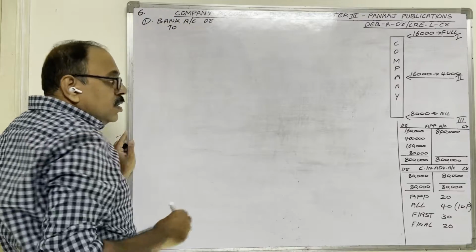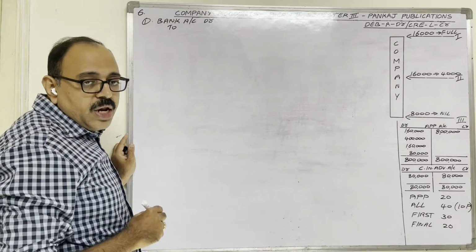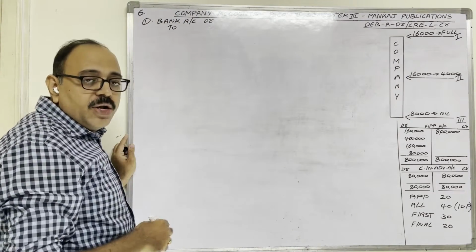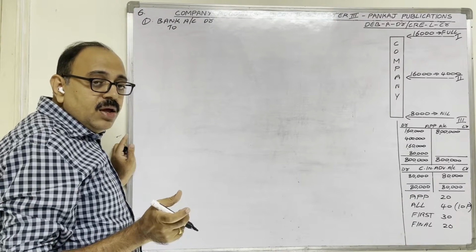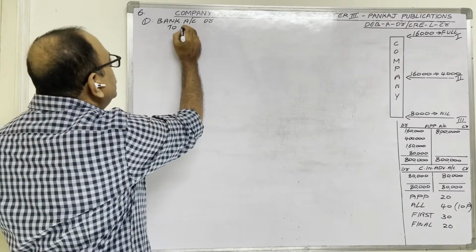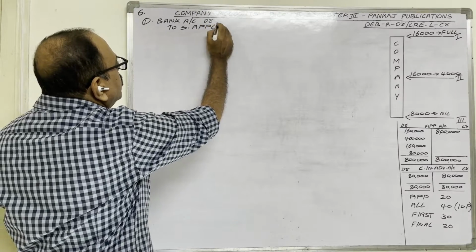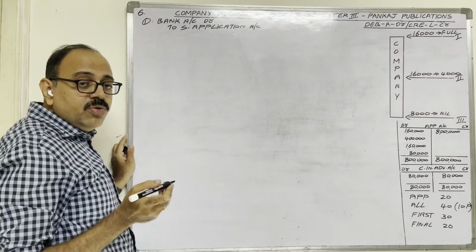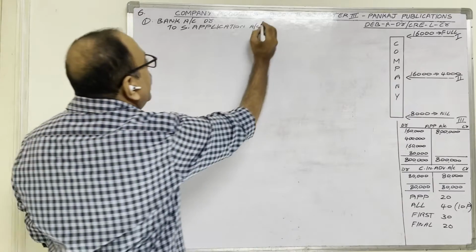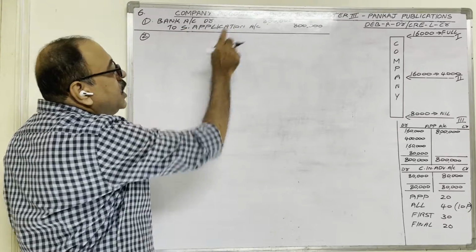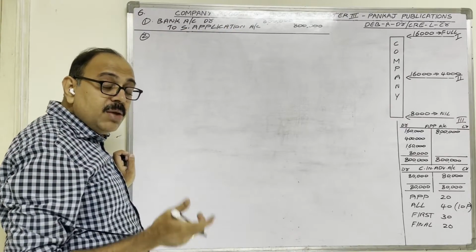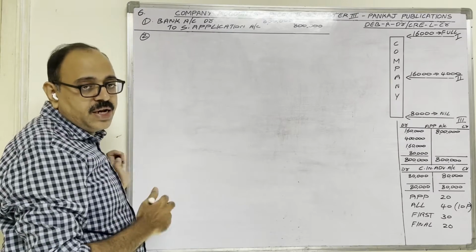Second, actually, applicants' names we have to credit. Applicants' names we cannot write now. So instead of that, a separate account known as share application account we credit. Amount: 40,000 into 20 rupees per share, 8 lakh rupees. Share application account is created now. In another manner also I will explain why it is created.